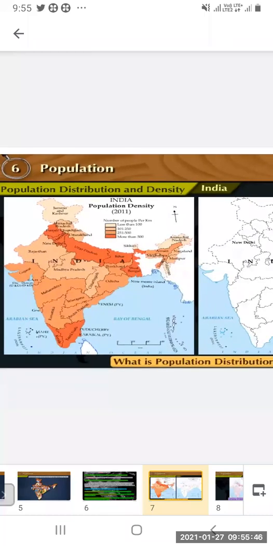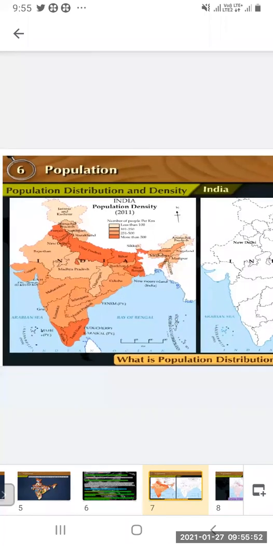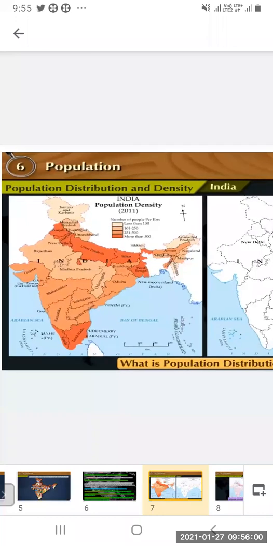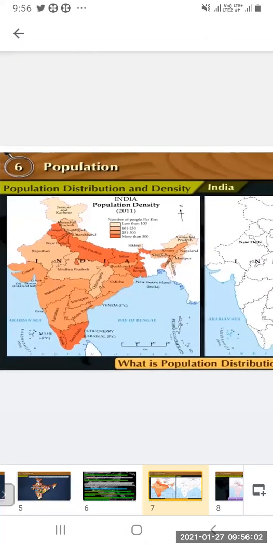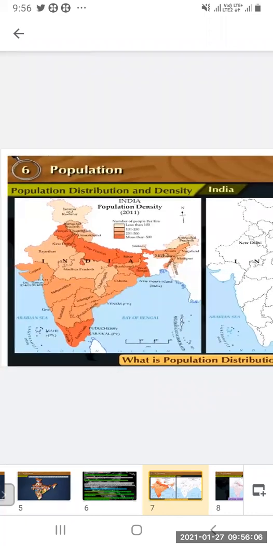These are between 251 to 500, and less than 100 you can see towards the north, Jammu and Kashmir, then Himachal Pradesh, Chhattisgarh, Uttarakhand. Then towards the east, Arunachal Pradesh, Nagaland, Manipur, Meghalaya, Sikkim, and in the center you can say New Delhi, Rajasthan, Madhya Pradesh.